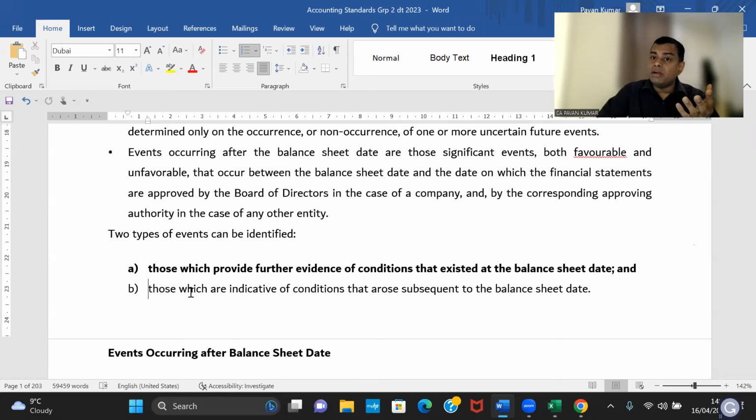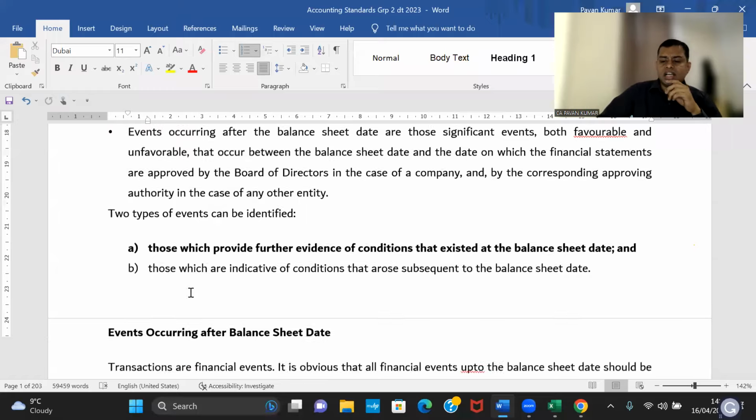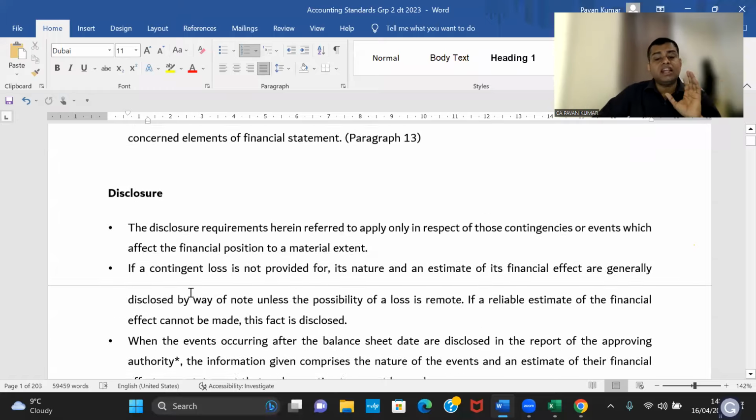If you are looking at old study material or old practice manual or old questions and answers published by ICAI or any other author, you might see a disclosure in the report of the approving authority or the board of directors' report. This was the old sentence. Now we need to write that disclosure in notes to accounts is required. Disclosure in financial statements is required. This is a very important change. Other than that, I don't see anything that is great in this.